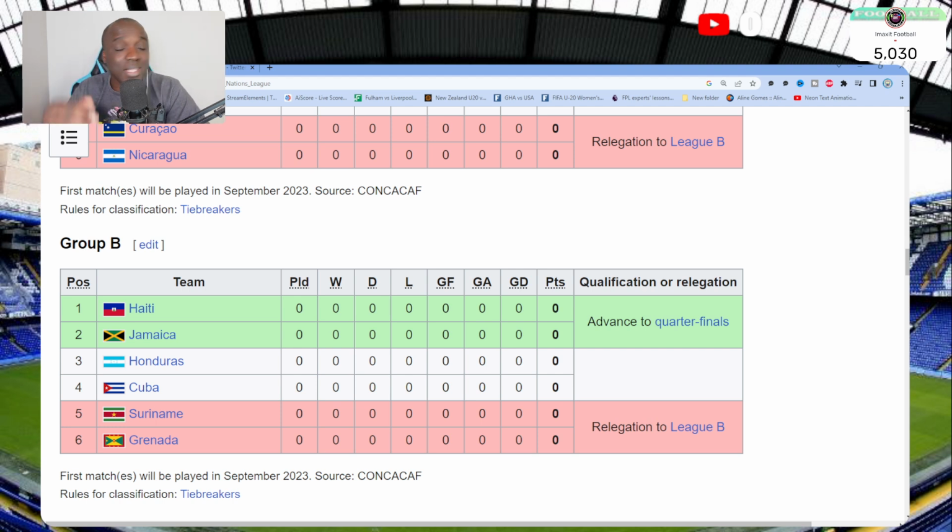For Jamaica, the same thing. Jamaica has center backs, goalkeepers, forwards at this point. The midfield is a little bit weaker, so when you have John Russell and others coming in, it will give them the opportunity. Now they have the Gold Cup to feature in, and then they would have these games before the end of the year. So it only can get better and better for both teams.